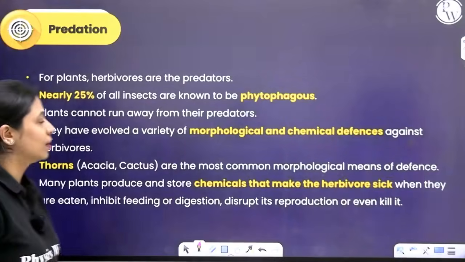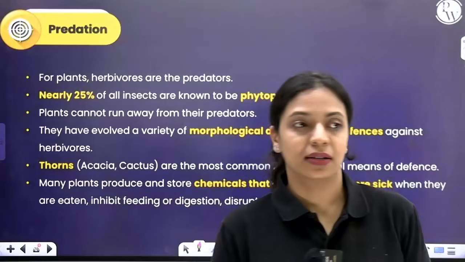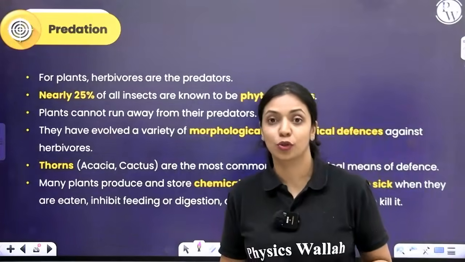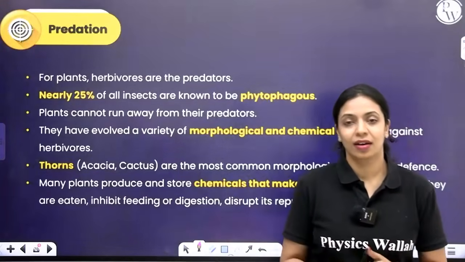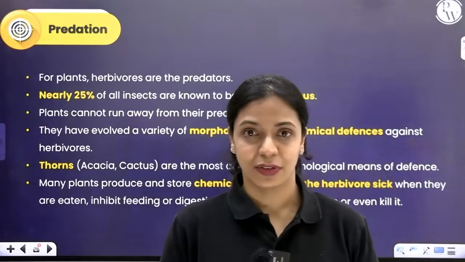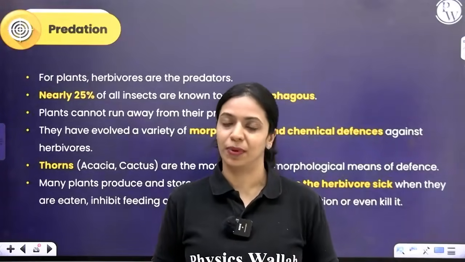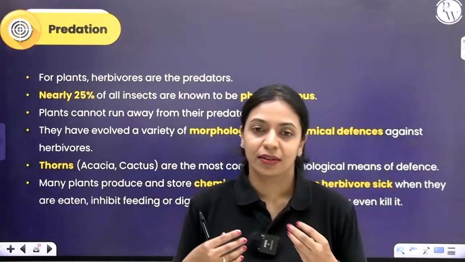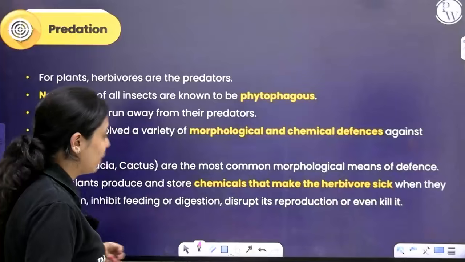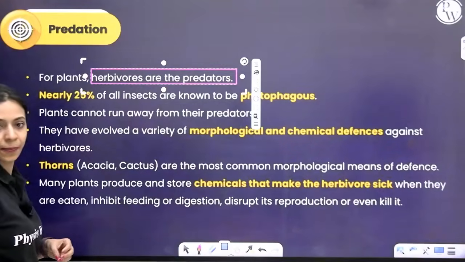Next, we spoke about how animals have evolved and come up with defenses to prevent being detected by their predators. But plants, they can't even run away from herbivores because they don't have legs, they can't move around, they are fixed to one place. And for plants, I've already mentioned, herbivores itself are equivalent to predators.